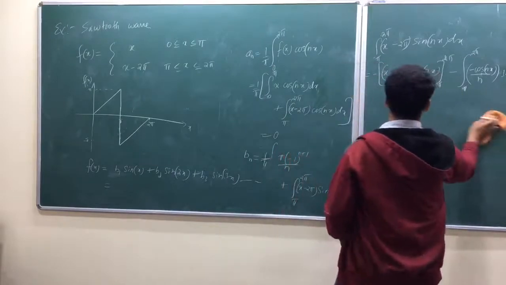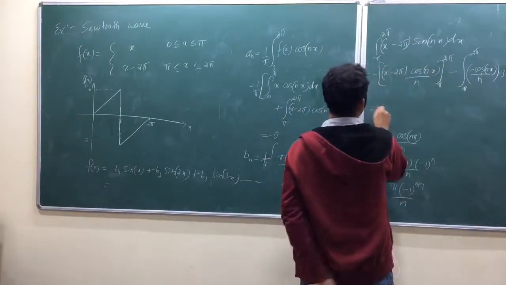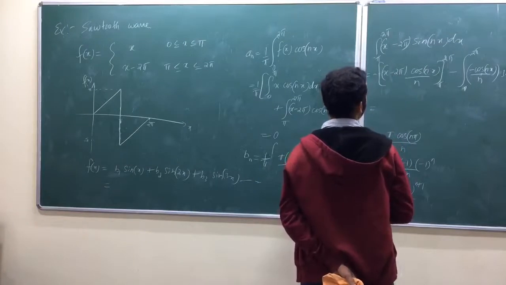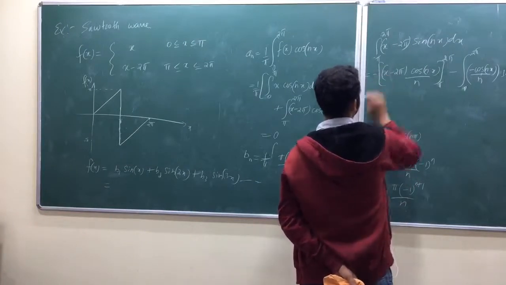Again, do it yourself. Upper limit 2 pi minus 2 pi, upper limit is 0, am I right?